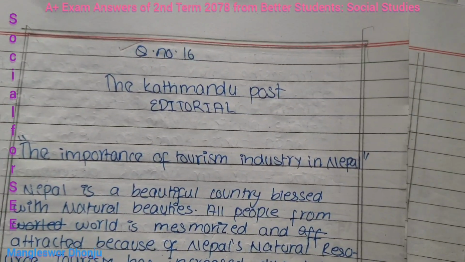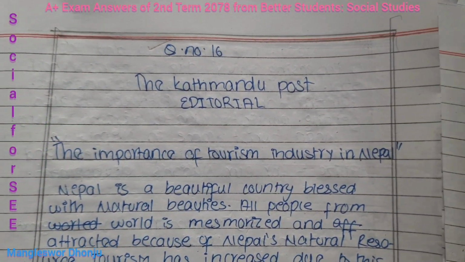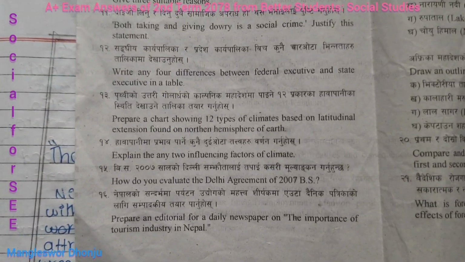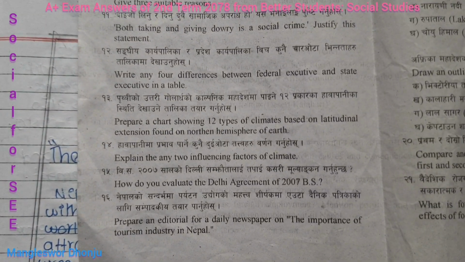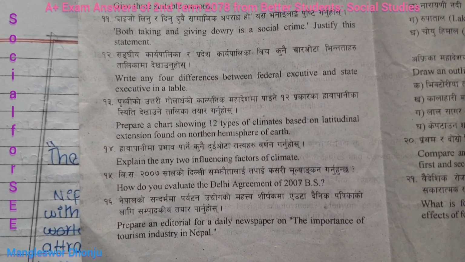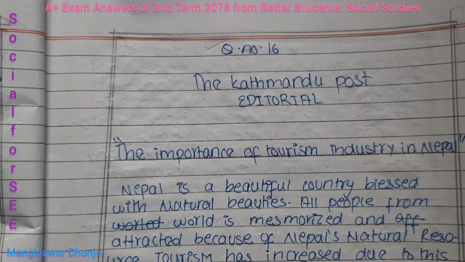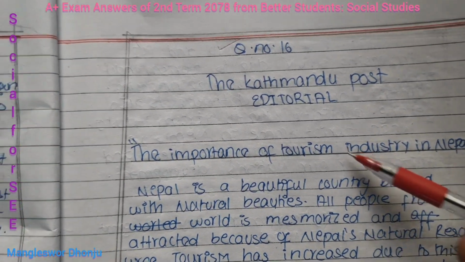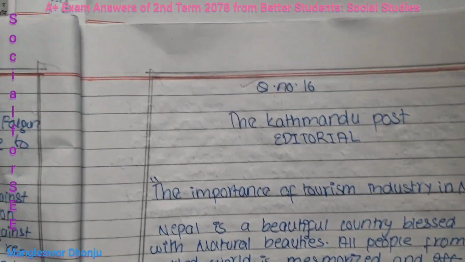And question number 16. Question number 16 is, prepare an editorial for a daily newspaper on the importance of tourism industry in Nepal. Yes, in terms of tourism industry in Nepal, the Kathmandu Post, the editorial in this way, here he has written.